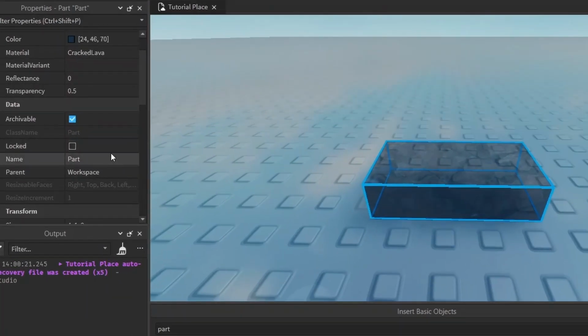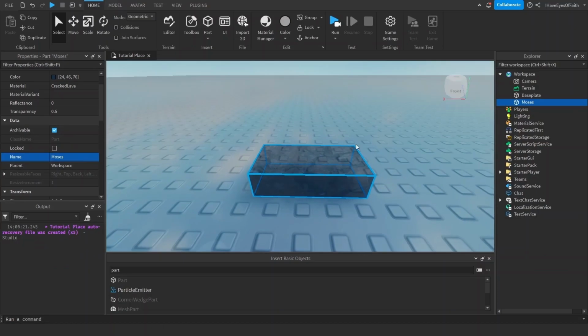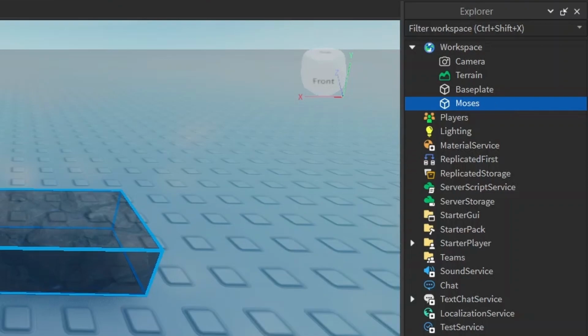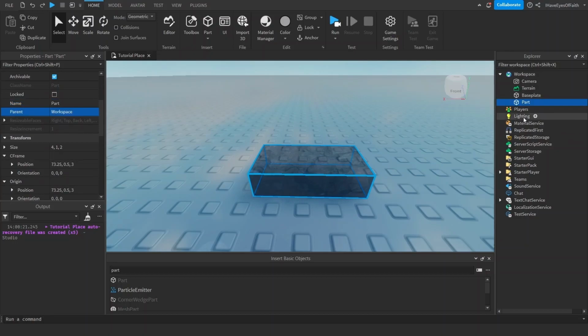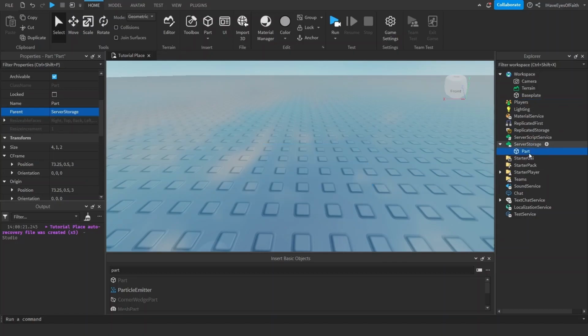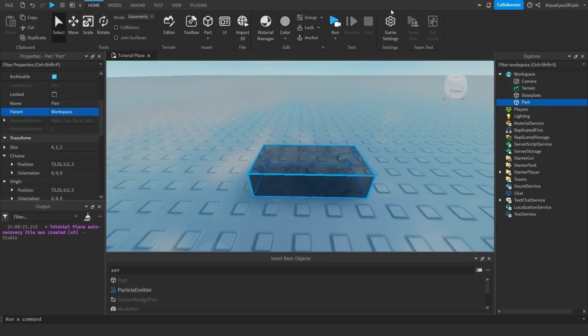The name property just changes what the part is called. We can call it, I don't know, we call it Moses, and it'll change it in the Explorer window because it is the same part we're dealing with here. You can make it whatever name you'd like. That's appropriate. The parent property we talked about last video, like, oh, I moved it over here and that changes the parent, but you could also change it. Instead of dragging it in the Explorer, you can just click on here and then click server storage and move it over there, and then you can click back to workspace. Just a different way of changing the parent.